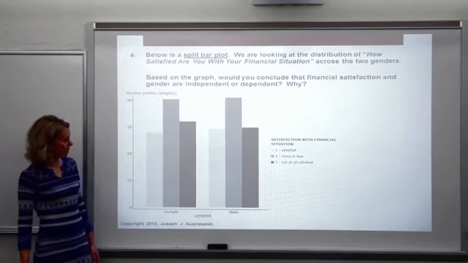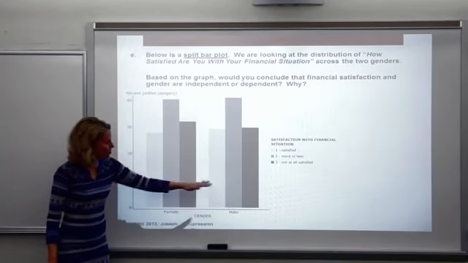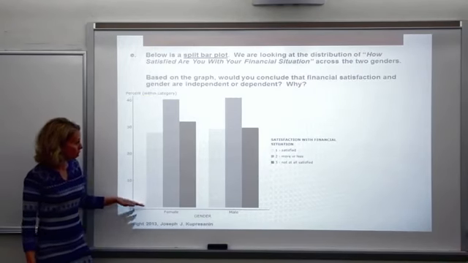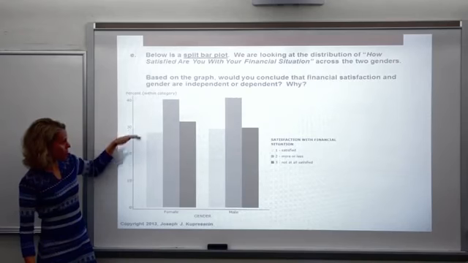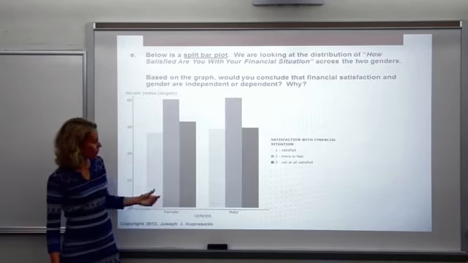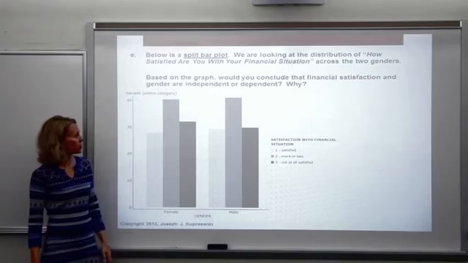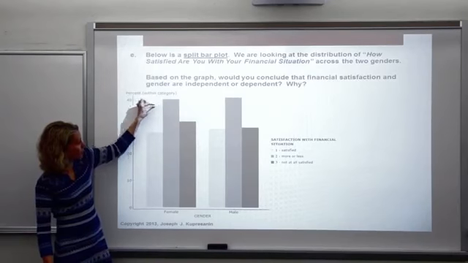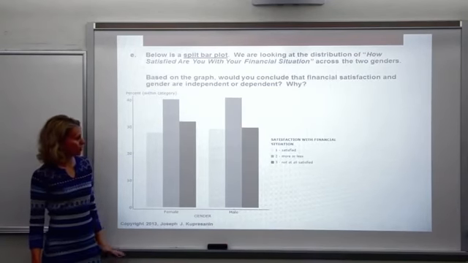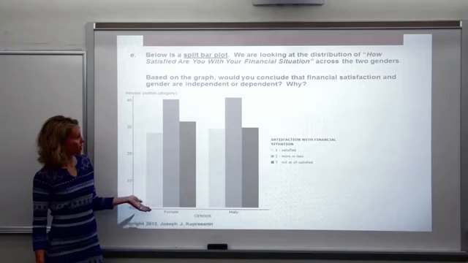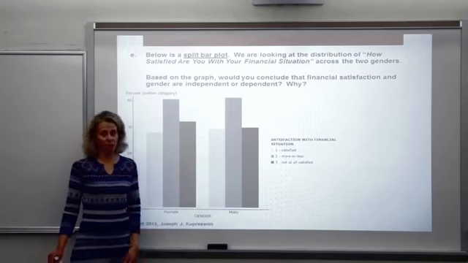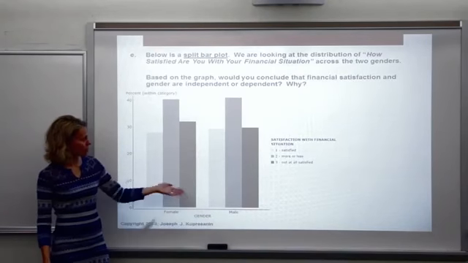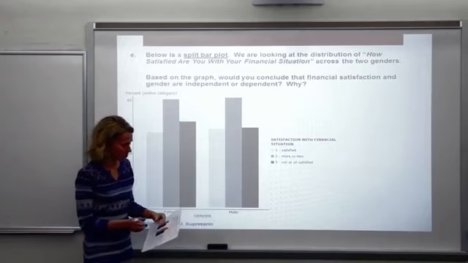If you look at the distributions of satisfaction within each gender, they look very similar. Almost the same percentage of females are satisfied as with the males, and then same thing with the other two categories. So since the distributions look almost identical, there might be a slight variation here with a couple of the categories, but not much. We would say that gender and satisfaction with financial situation are independent. The distributions look almost identical for the two variables here.